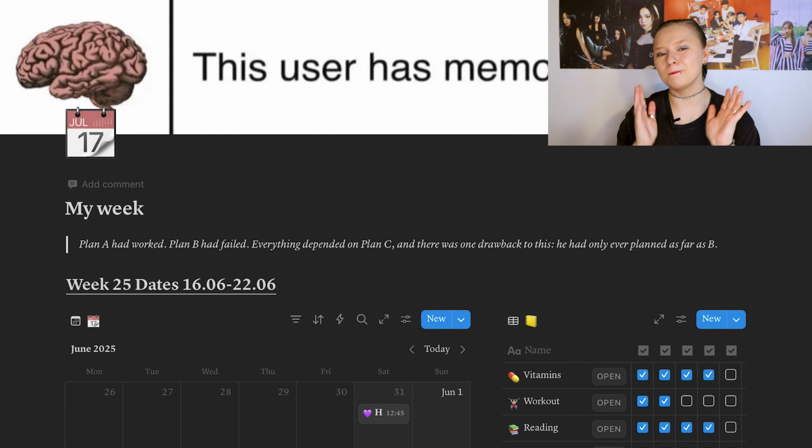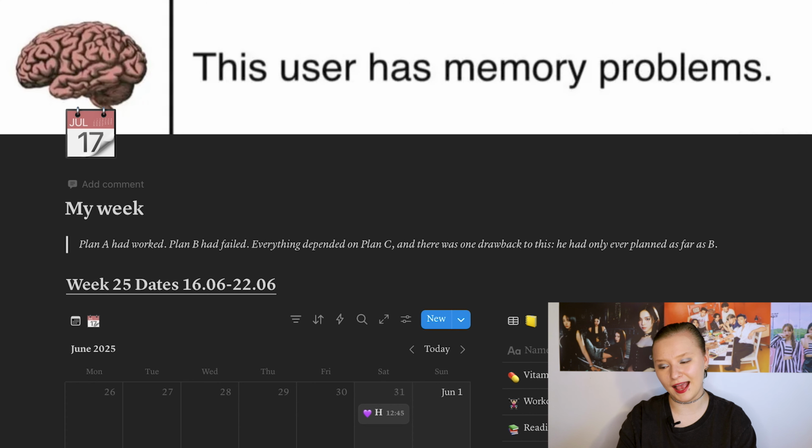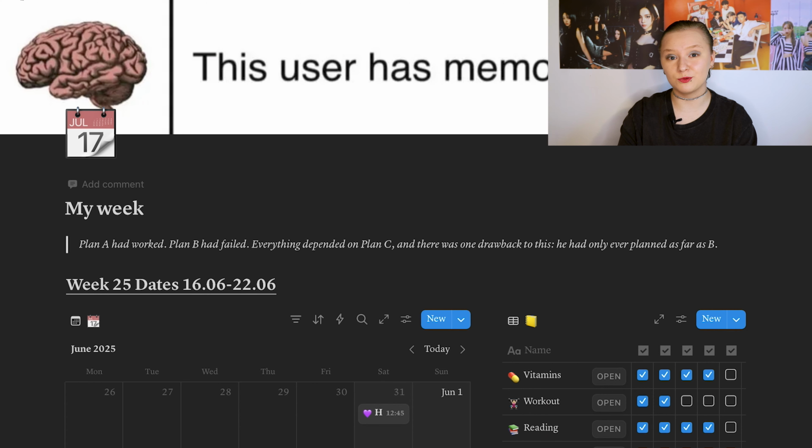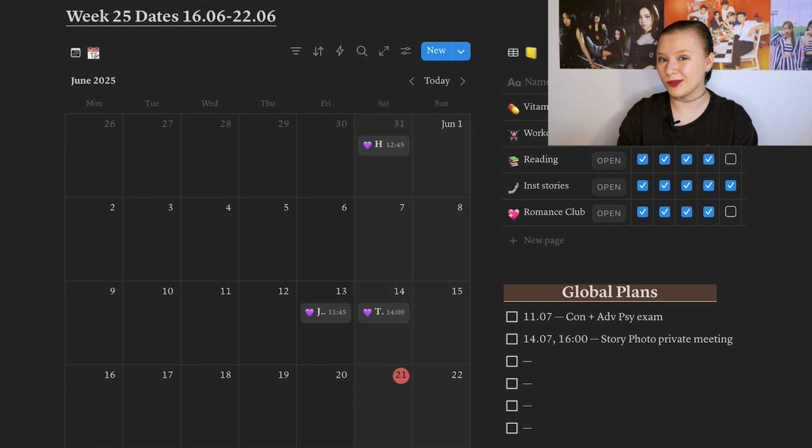Now you can see my week page. And the header: this user has memory problems, that's why I'm using Notion. Plan A had worked, plan B had failed. Everything depended on plan C, and there was one drawback to this. He had only ever planned as far as B. What we have here is a calendar and some habit tracking.